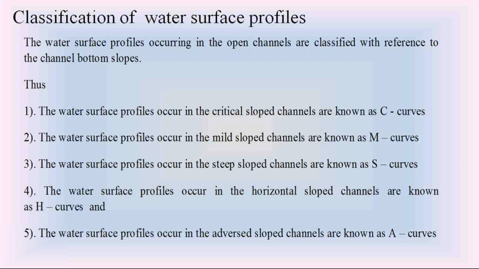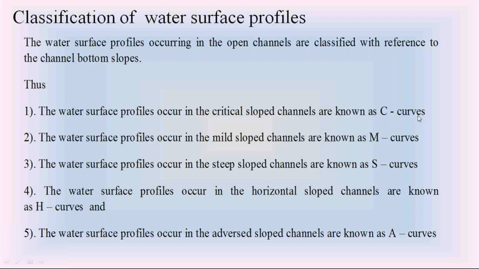Depending on the type of channel bottom slope, we classify the water surface profiles in that open channel. If the channel bottom slope is critical slope, then the water surface profile in that channel is called C curve.